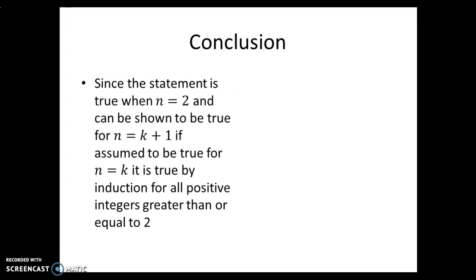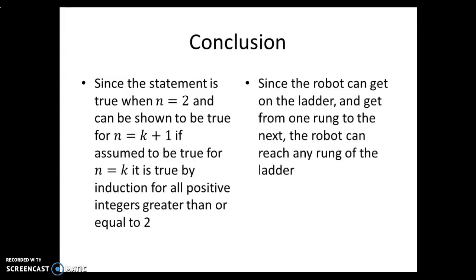Since the statement's true when n equals 2, true for n equals k plus 1, if it's assumed to be true for n equals k, it's true by induction for all positive integers greater than or equal to 2. Now, it's quite a mouthful. If you're not that familiar with induction, that looks daunting, but hopefully this doesn't. Since the robot can get on the ladder and get from one rung to the next, the robot can reach any rung of the ladder. These arguments are a very nice analogy for one another, in my opinion, or specifically this, an analogy for induction.